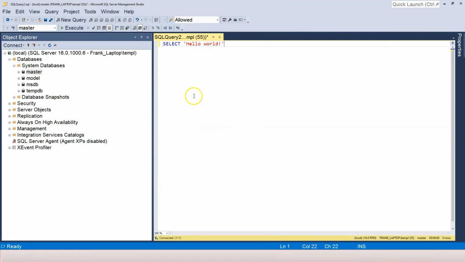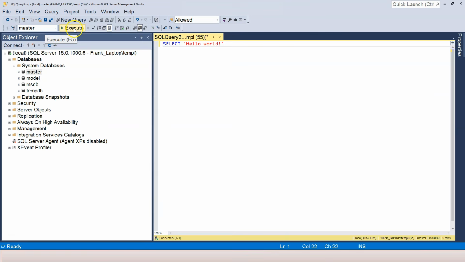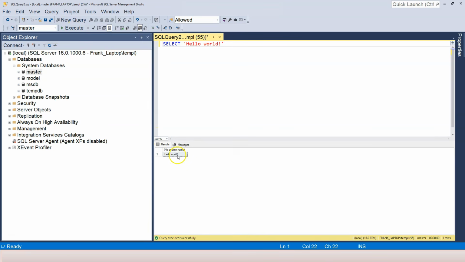In order to execute this, there are a few ways. One is to click on this execute button. And you can also use a keyboard shortcut, which is F5. So let's try this button first. I use my mouse to click on it. You can see that the result shows up in the result tab over here, and it says hello world.